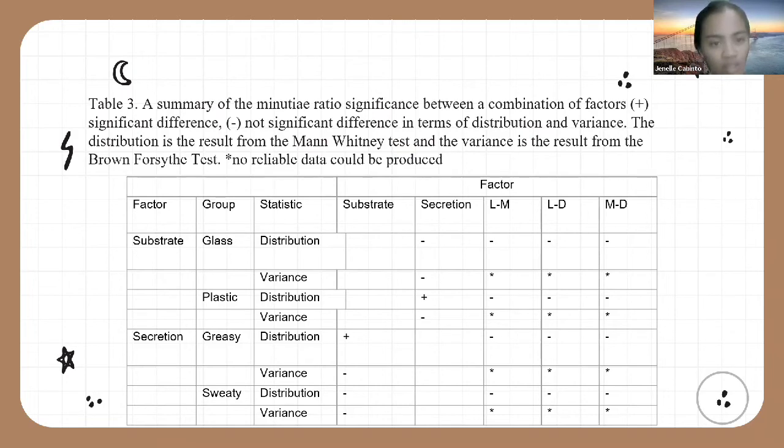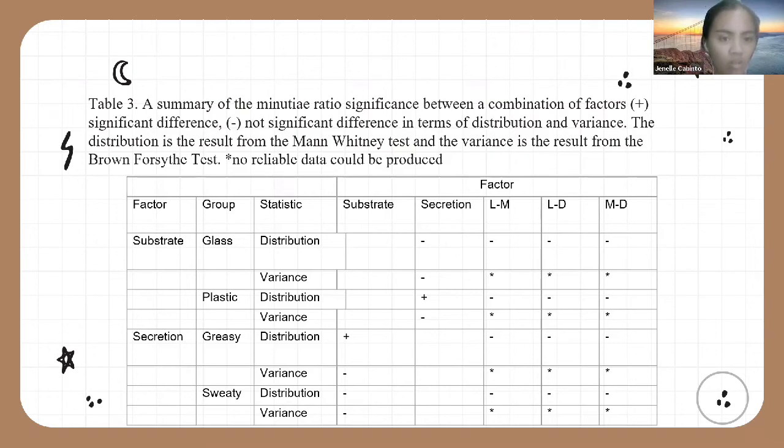Last, for the tests on the individual factors, the light conditions showed no significant results. These results are in agreement with the results of the Alcaraz-Fasol et al. 2015 study. Next is the combination of factors. What we have found is that when it comes to distribution, greasy prints deposited on glass shows no significant difference with the sweaty prints deposited on glass. Then the greasy prints deposited on plastic showed a significant difference to sweaty prints deposited on the same substrate.